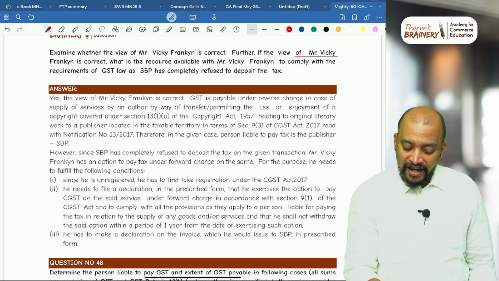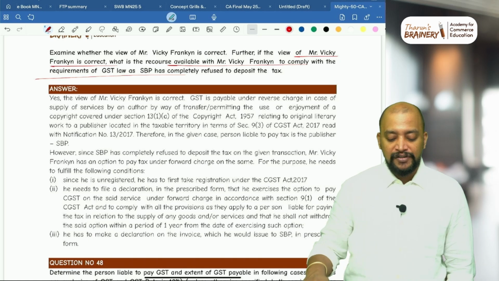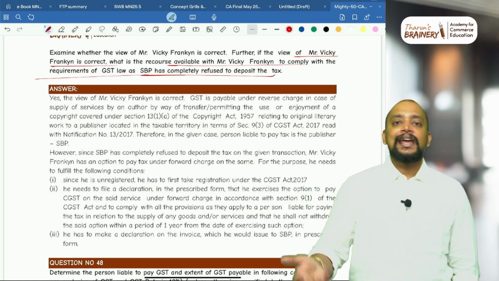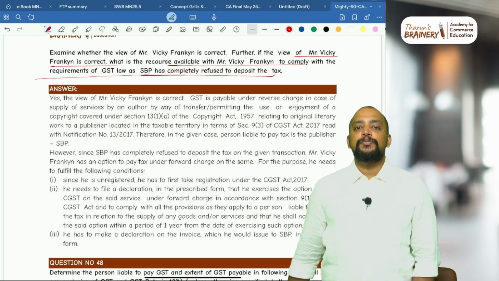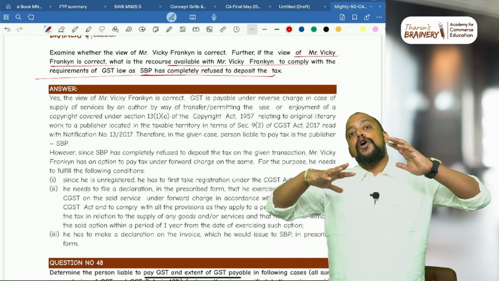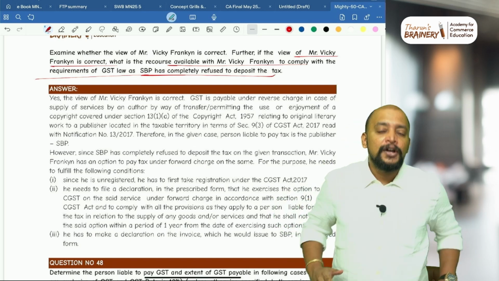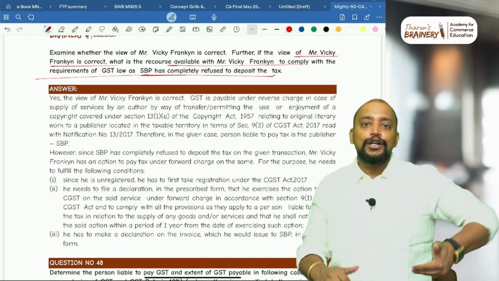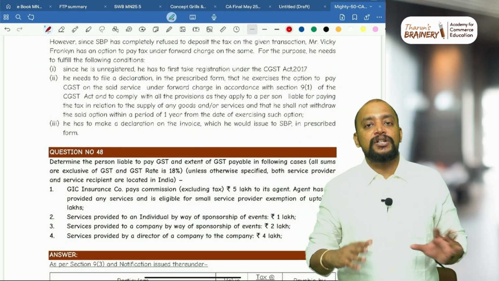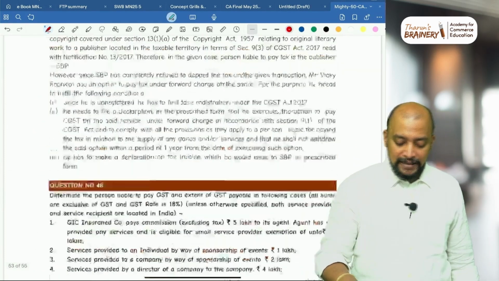Further, if the view of Vicky Franklin is correct, what is the recourse available with Vicky Franklin to comply with the requirement of GST law, as SBP completely refused to deposit the tax? In case the SBP recipient refused to deposit tax, and if Vicky Franklin wants to comply, he can opt to pay GST under FCM, and if he opts, for the next 1 year from the date of exercising the option, he only should pay GST under FCM and recover the GST from Shiv Bhagwan Publications. So that is what we need to write here. That's the answer for this.